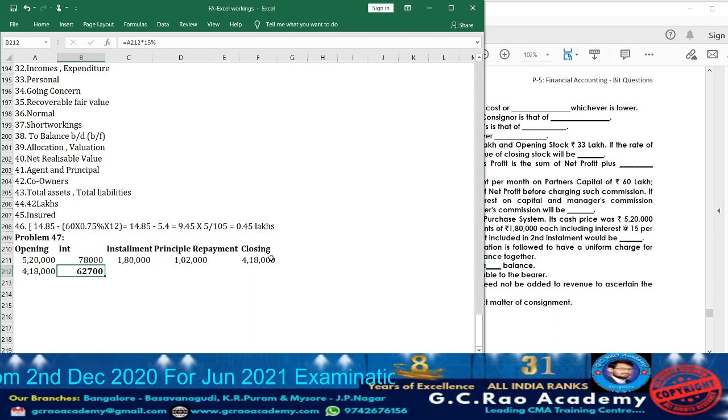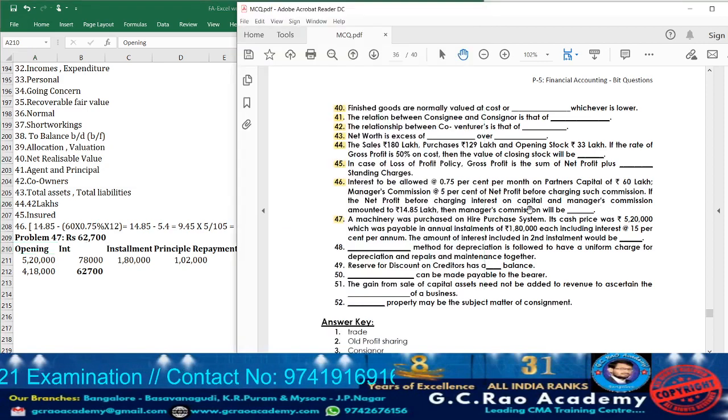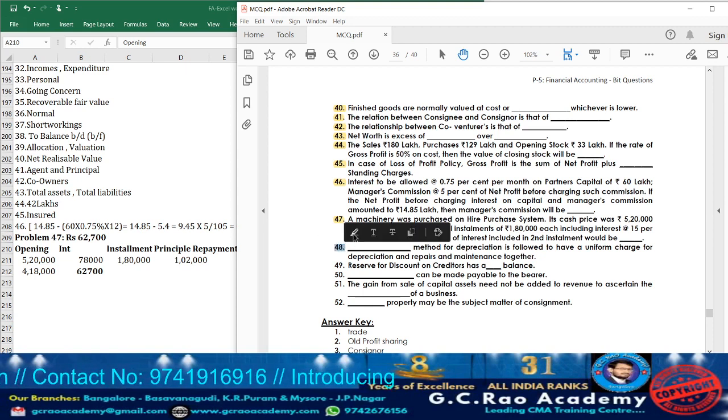62,700. So what will be the answer for question 47? Rupees 62,700 means in the second installment, how much interest will be included? Getting the point. So accordingly, question 47 is completed. Now moving on to question 48.